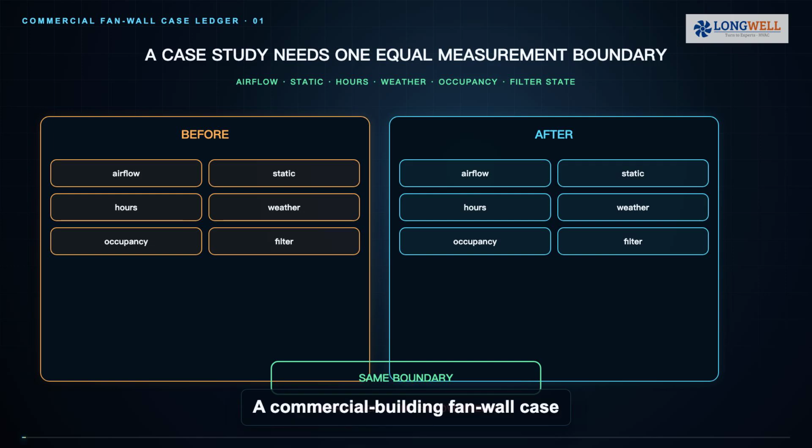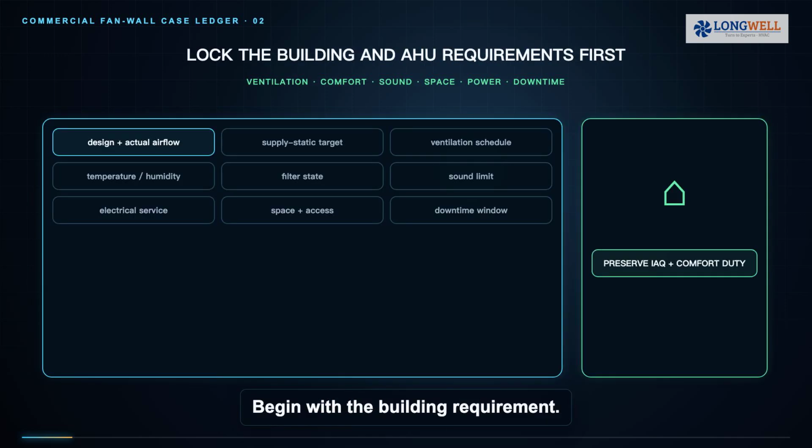A commercial building fan wall case study is convincing only when before and after use the same measurement boundary. If airflow, static pressure, operating hours, weather or occupancy changed, a lower power number alone does not prove the fan wall caused the result. Begin with the building requirement.